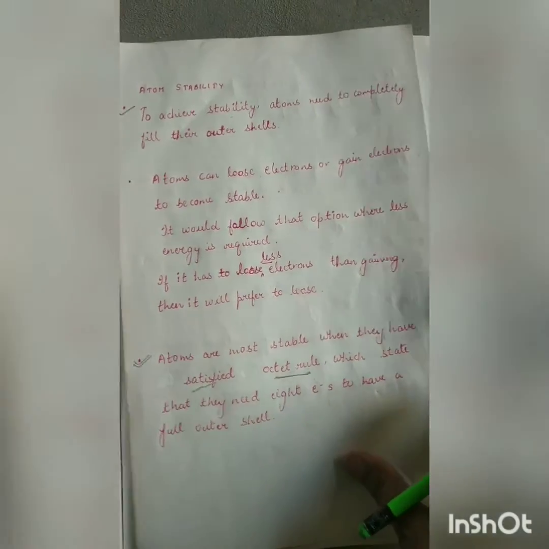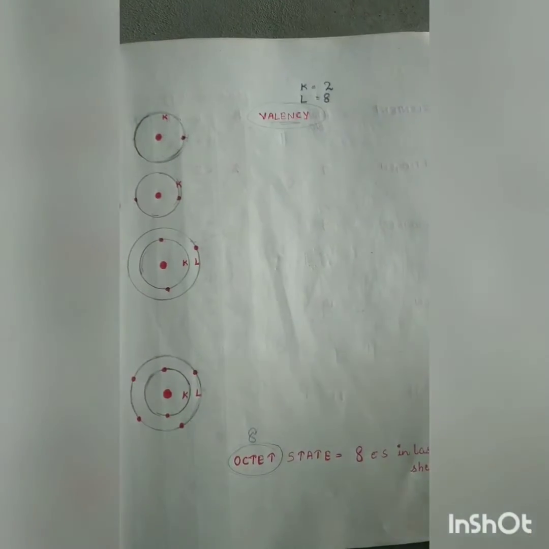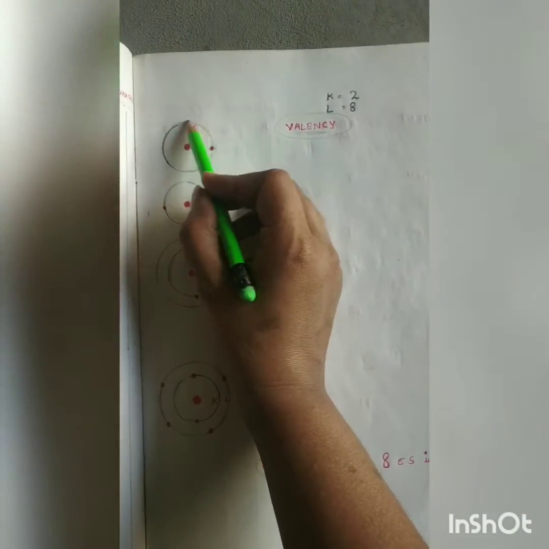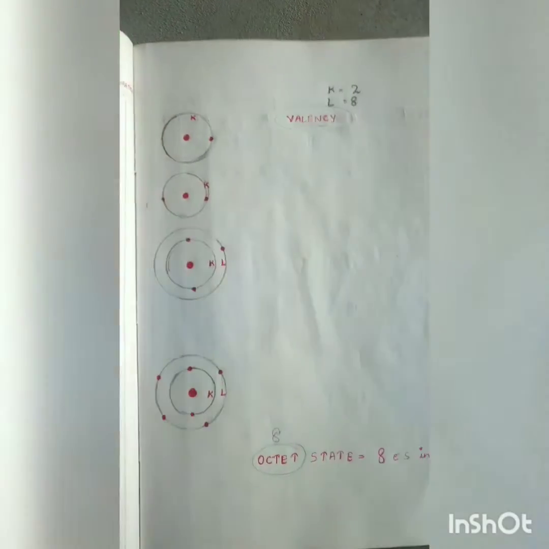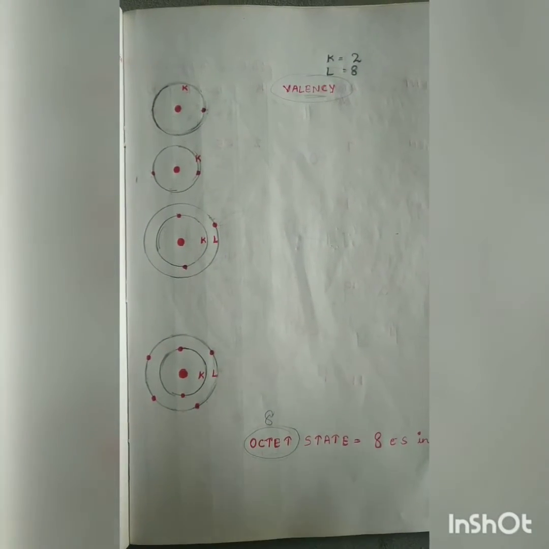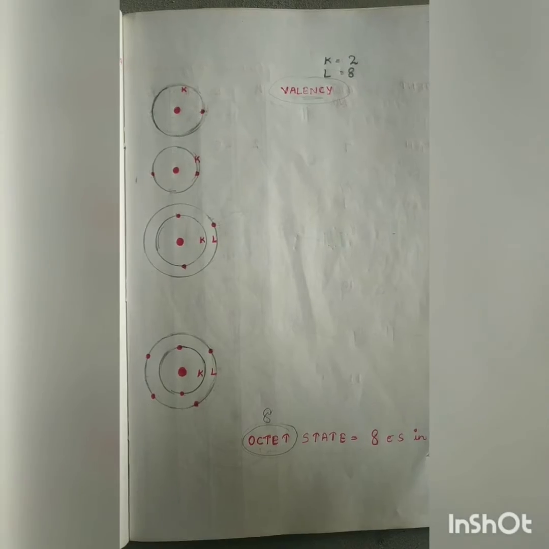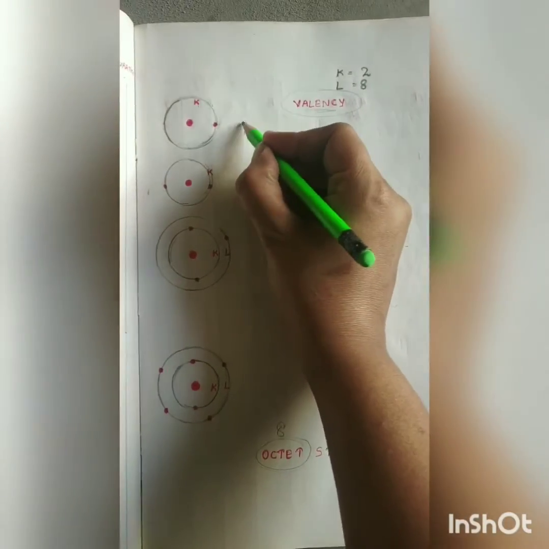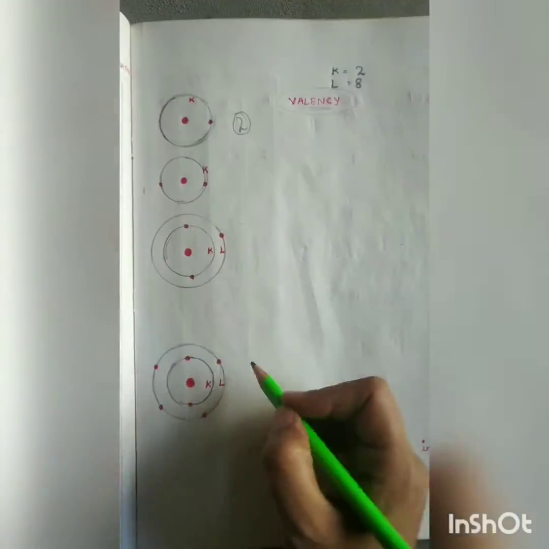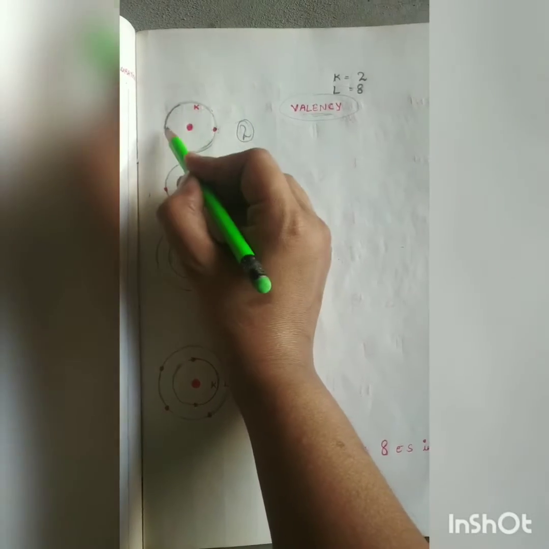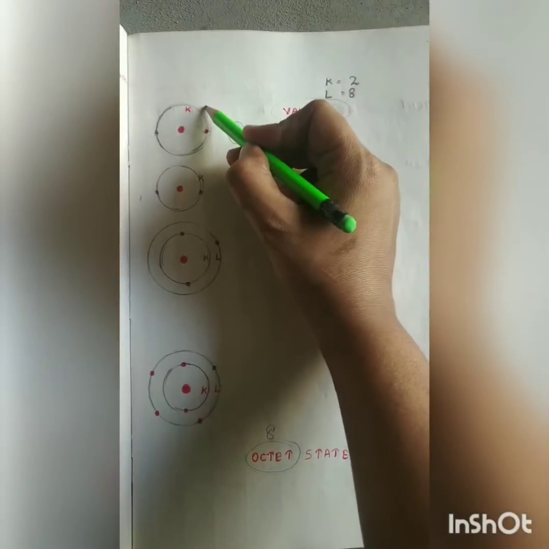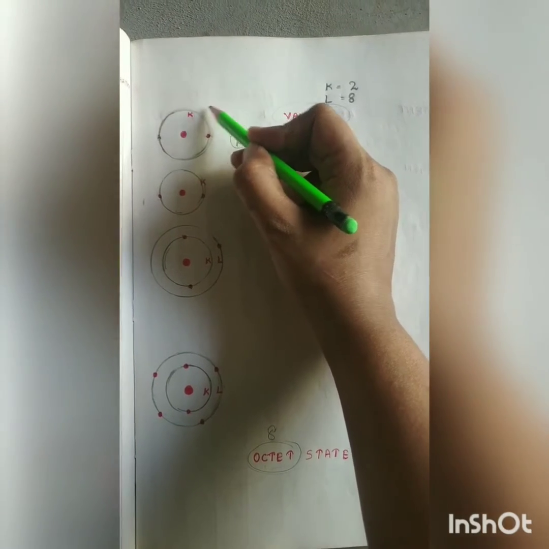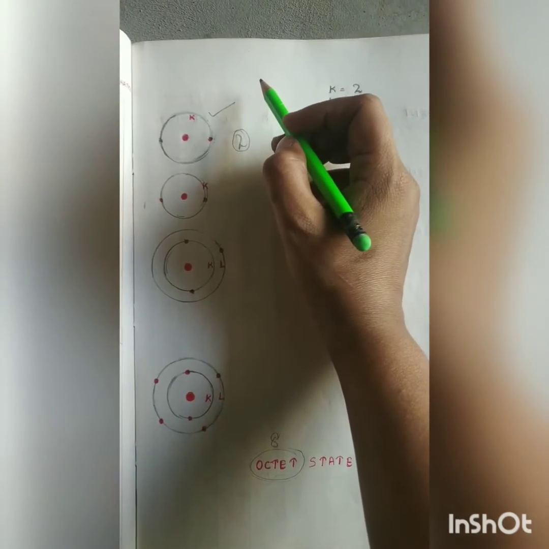So let's try to understand with an example. If in any atom K is the outermost shell, what is the maximum number of electrons that can be accommodated in K shell? 2, right? So if this K shell is filled with a complete 2 electrons, then this atom will be said to be stable.